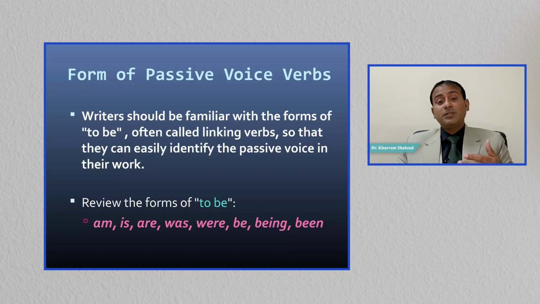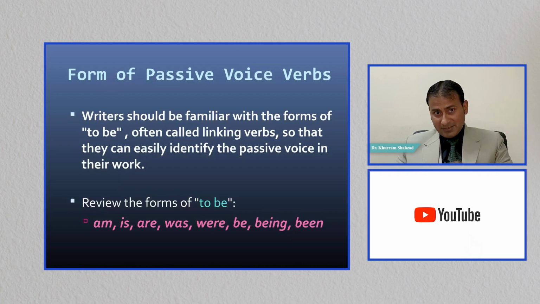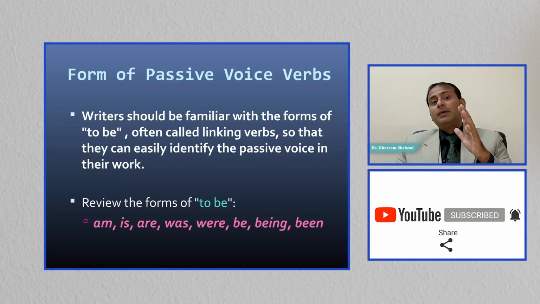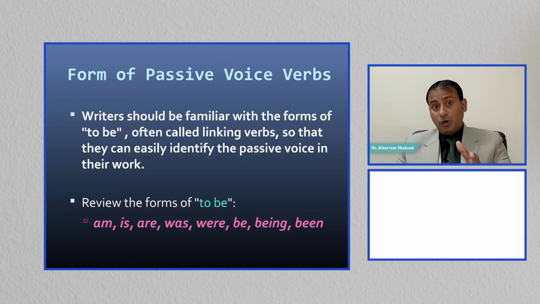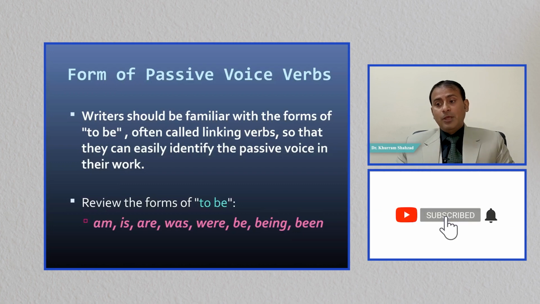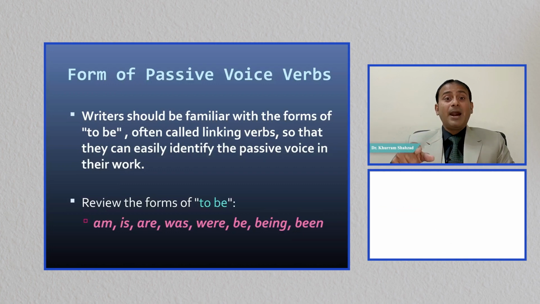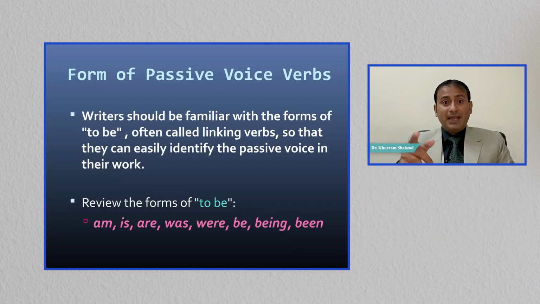So passive voice, the form of the verb be: is, am, are in present tense, was, were in past tense, and be, being, or been in continuous or perfect sentences. So is, am, are simple; was, were past simple; continuous is, am, are plus being, was, were plus being; or perfect has been, have been, or had been.